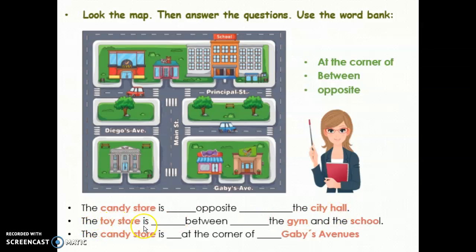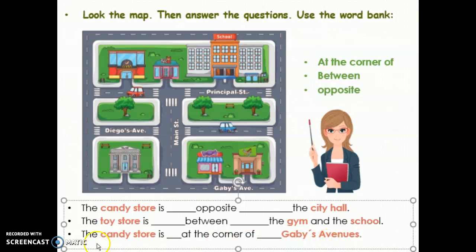The toy store is between the gym and the school. The candy store is at the corner of Gabby's Avenue.